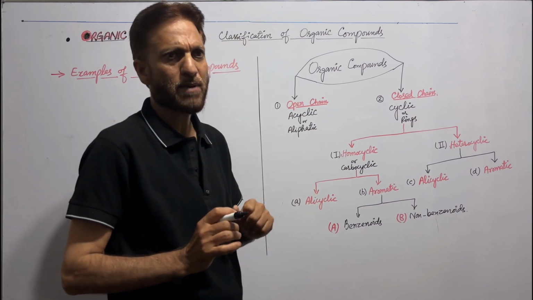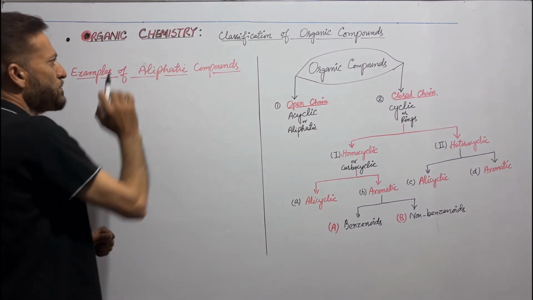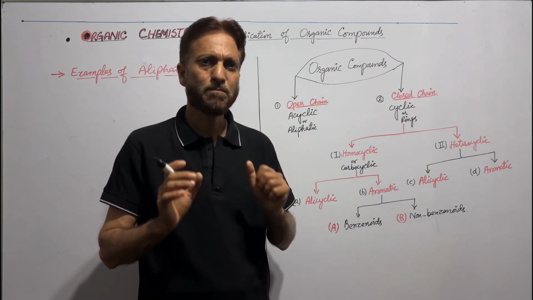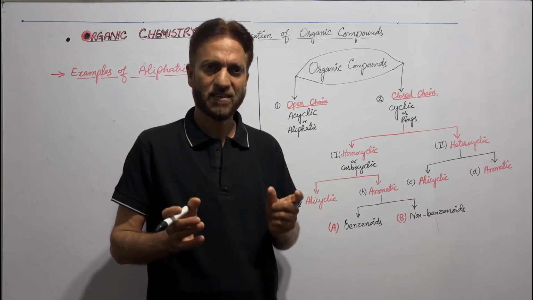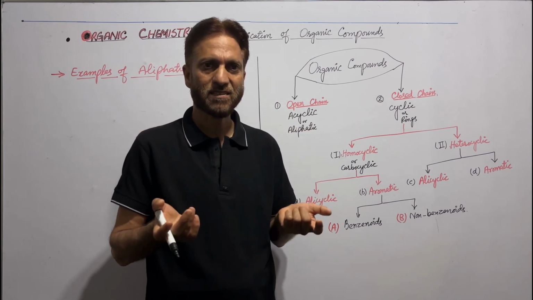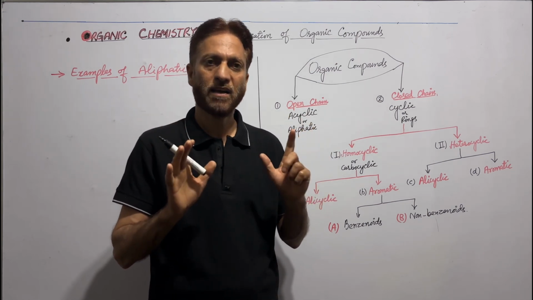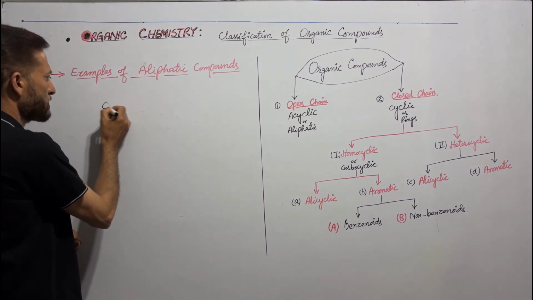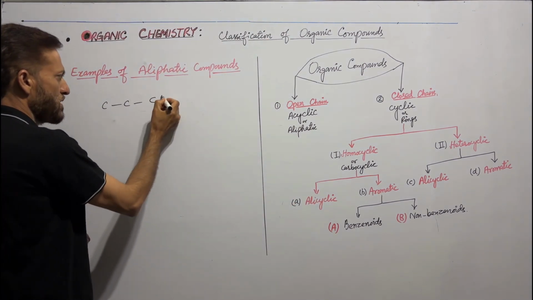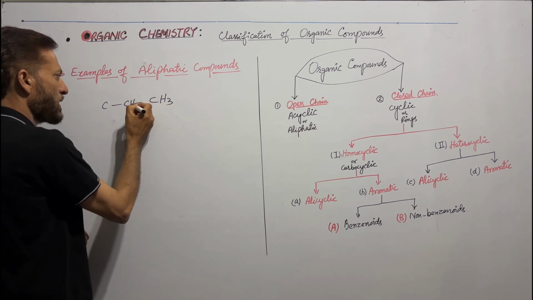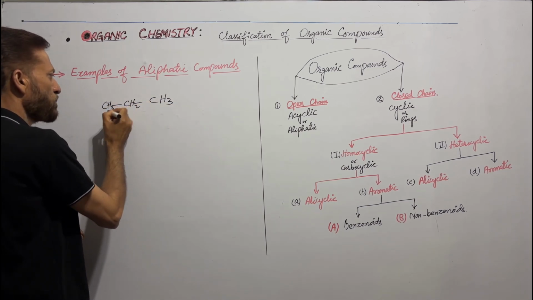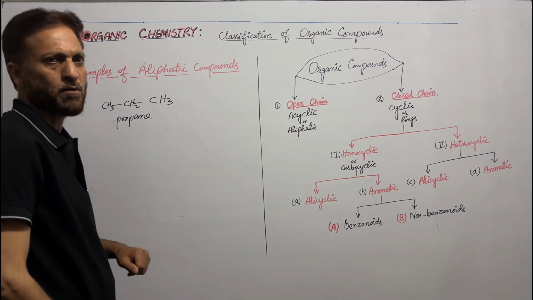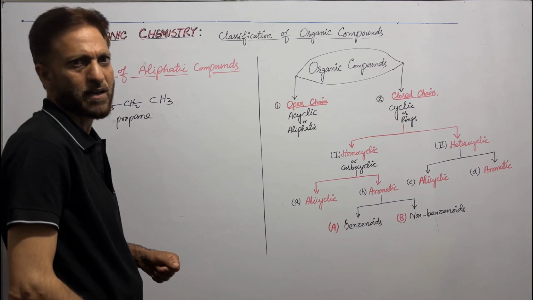Let us see some examples of aliphatic compounds. In aliphatic organic compounds, we have the examples from alkanes, we have the examples from alkenes, we have the examples from alcohols, and so on. For example, let us consider this alkane having 3 carbon atoms. This alkane having 3 carbon atoms is known as propane. Similarly, we have butane, pentane, hexane, and so on.